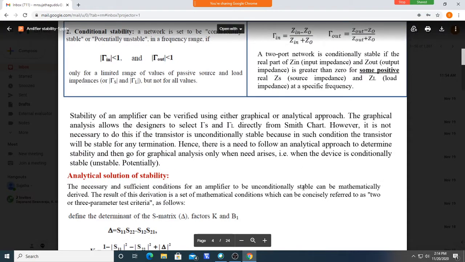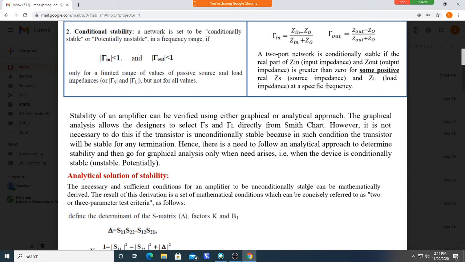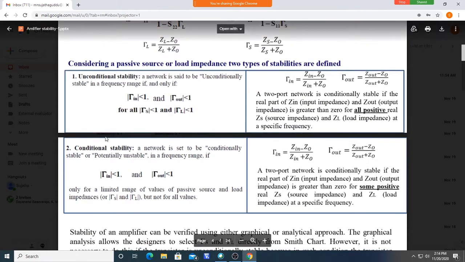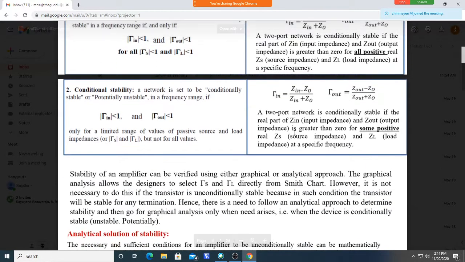For unconditional stability, any value on the Smith chart you can use as ZS or ZL. That means whichever value you choose, gamma in and gamma out are always lesser than 1. That is called a stable operation. So unconditional stability, no problem, no need to do any calculation.